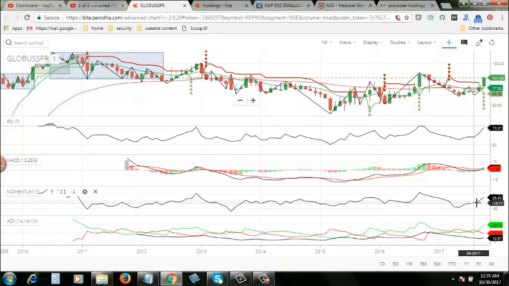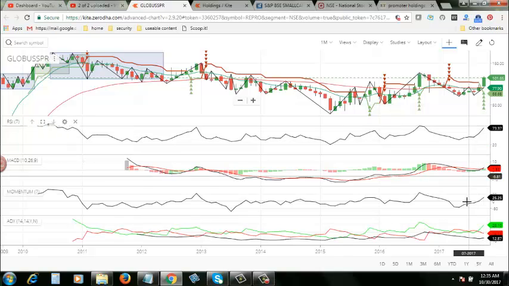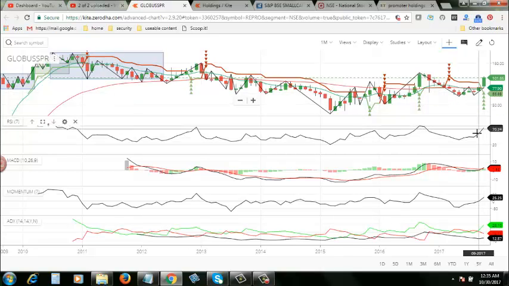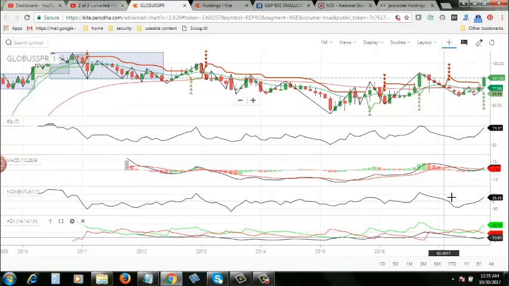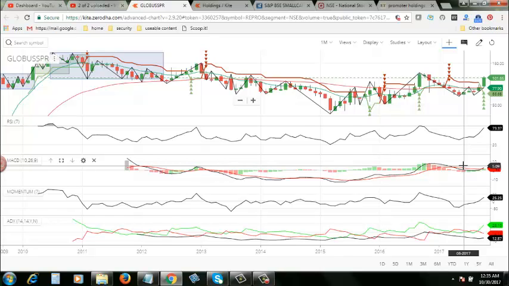So as for me, based on my experience and technical analysis, though there is a spike here, and though RSI and momentum are in favor of the price hike, I am going with MACD and ADX. I am concluding that because there is a lack of directional strength in the stock, I don't think the price rise will pass its previous peak price, that is 199. It won't cross that 199 this time. That's the analysis.